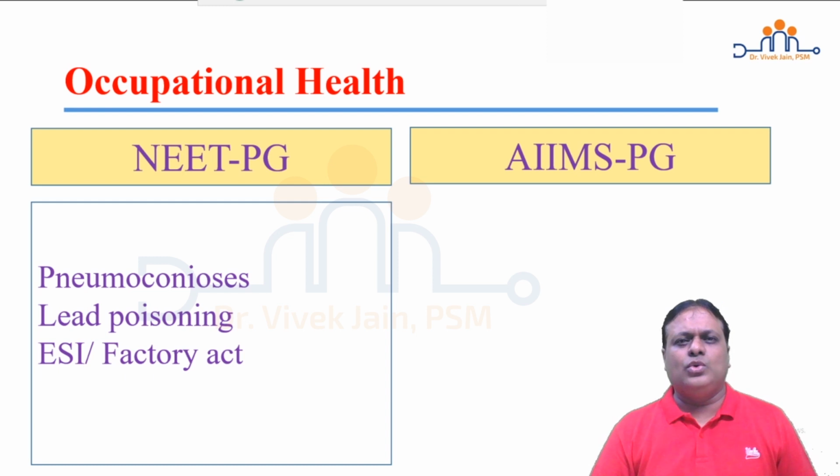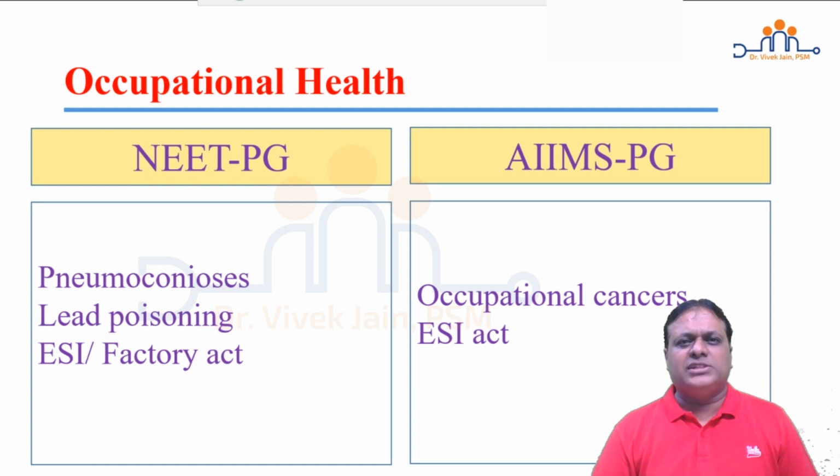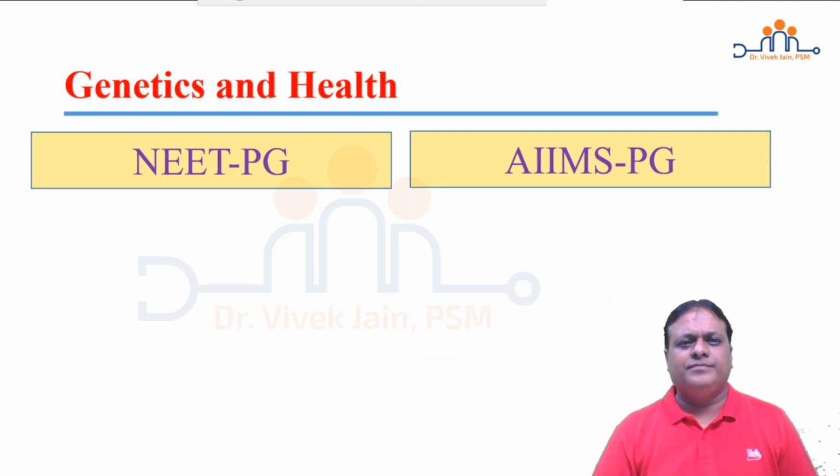ESI and Factory Act, two occupational health legislations are asked in detail, where you are asked about the benefits covered under ESI and Factory Act in India. AIIMS PG, occupational cancers in detail along with the exposure, and ESI Act in tremendous detail. Ministry which covers it, contribution by employer-employee, which sectors are exempted from that, what is Shramik Kalyan Yojana, what are the different benefits under ESI Act, what are the newer developments under this Act.